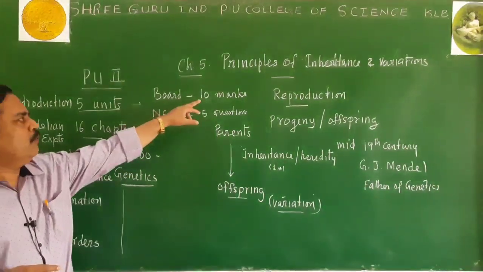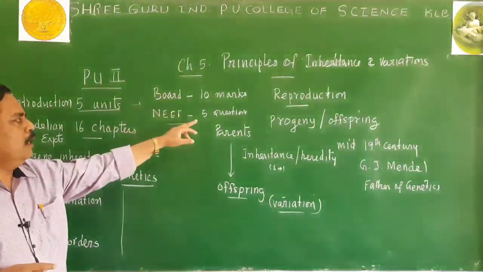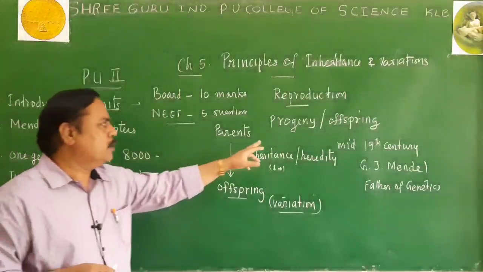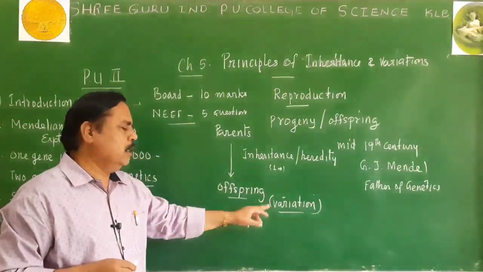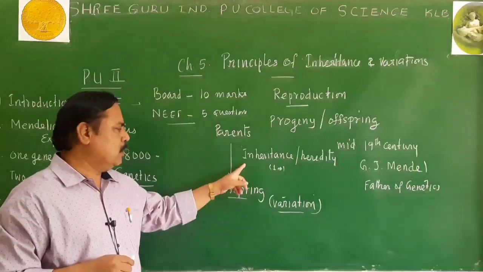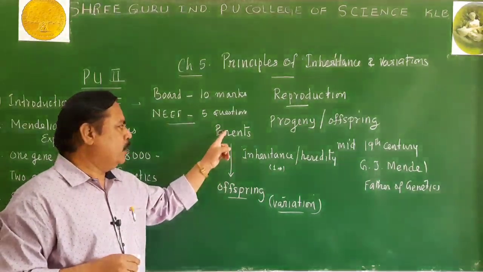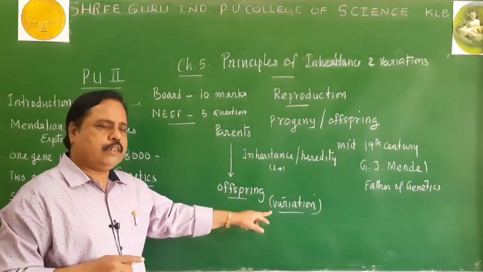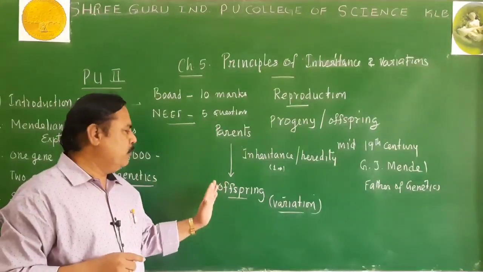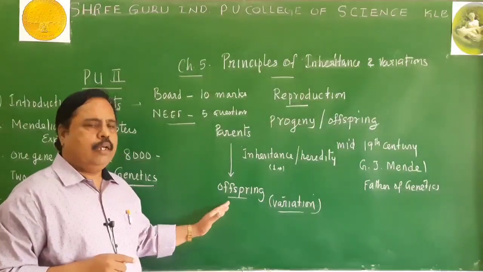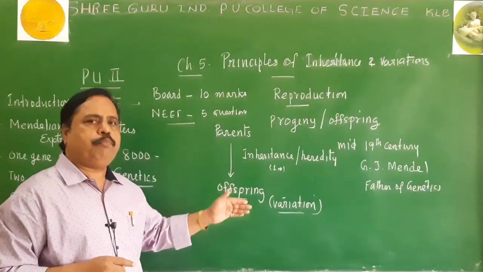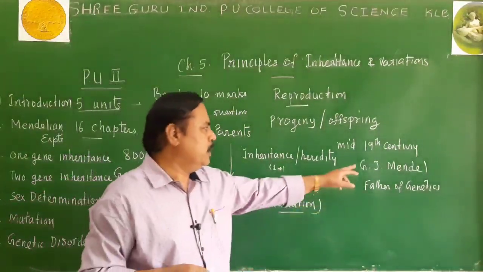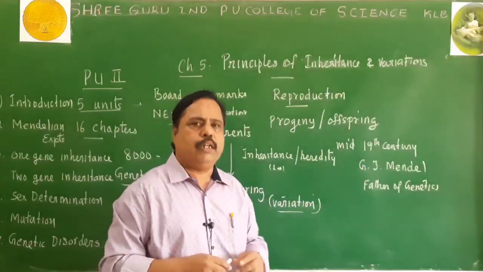It is worth 10 marks in the board examination, and a minimum of 5 questions can be expected in the NEET exam also. So far I told you what is inheritance and what is variation. The process of transmission of characters from the parents to the offspring is called inheritance. Variation means the degree of difference between the parents and their progeny, or between the progenies of the same parent. You may remember that the father of genetics is G.J. Mendel, Gregor Johann Mendel.